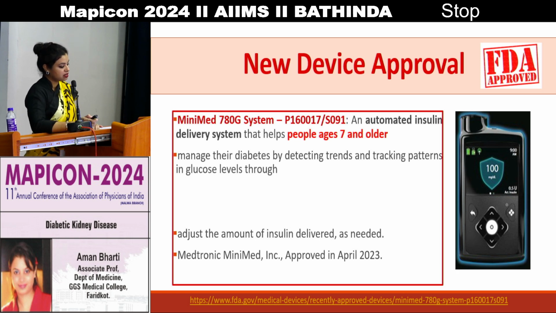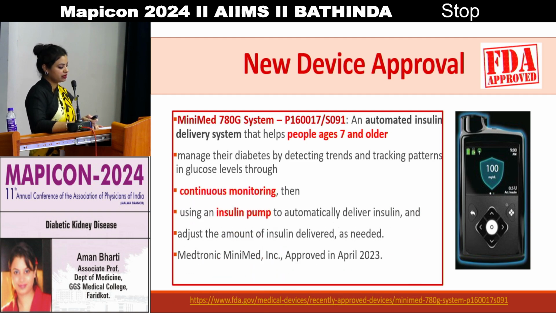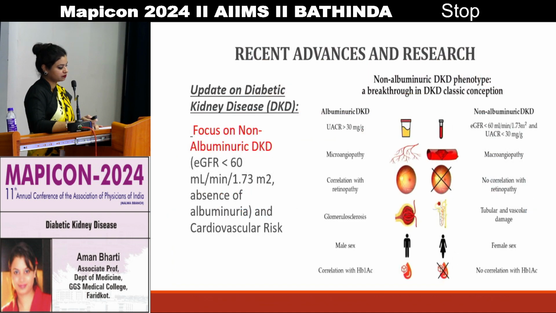This is a new device approved by the FDA, the MiniMed 780G system, an automated insulin delivery system that helps people ages 7 or older. It manages their diabetes by detecting trends and tracking patterns in glucose levels through continuous monitoring, using an insulin pump to automatically deliver insulin and adjust the amount of insulin delivered.